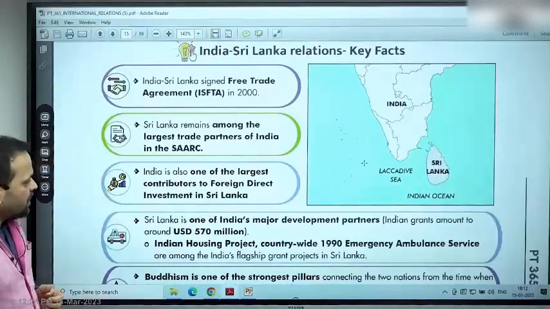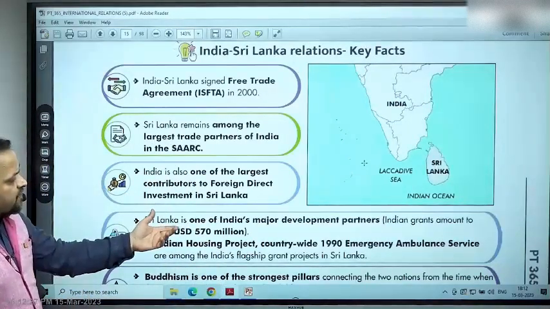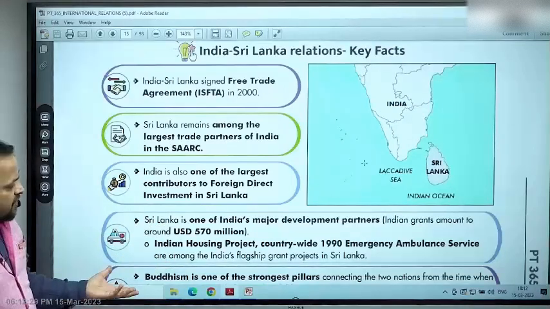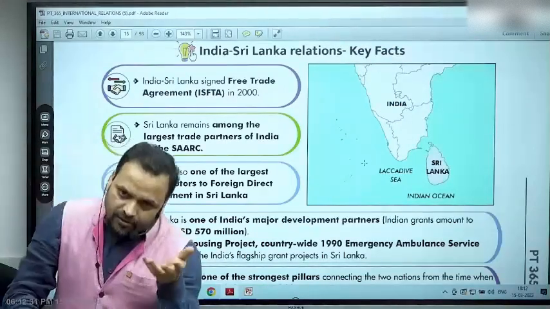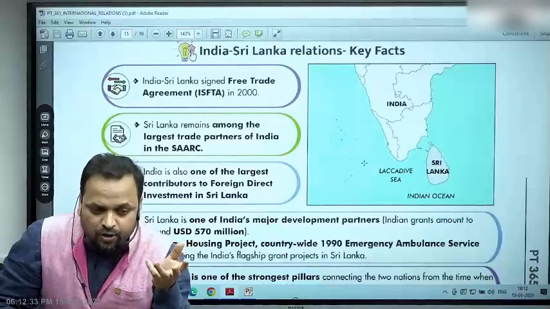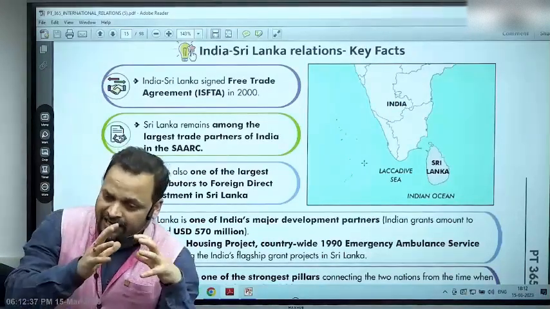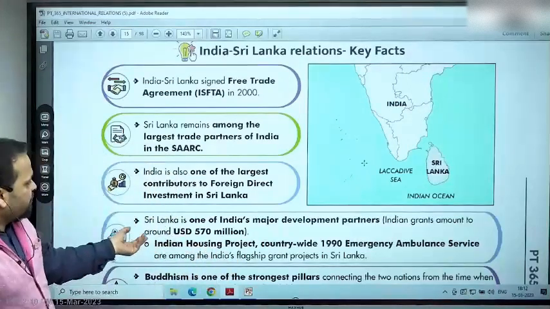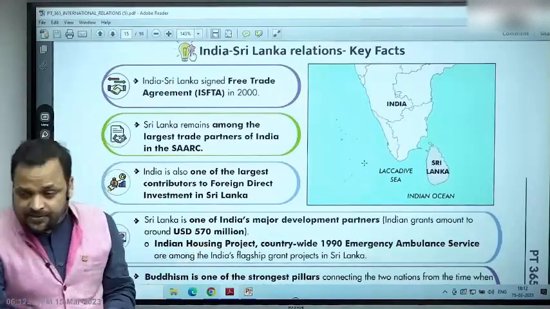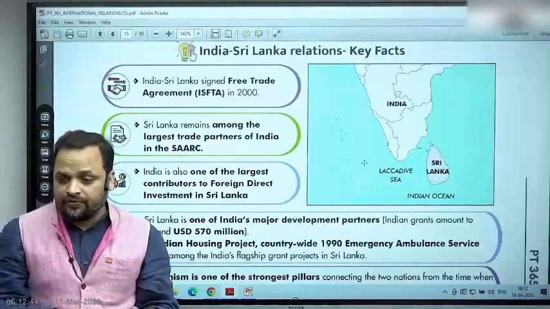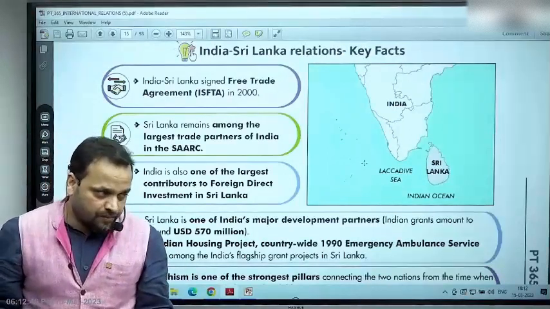Let's move forward. Sri Lanka is one of India's major development partners. So basically, we have provided nearly more than 3.6 billion US dollars of development assistance to Sri Lanka. It involves grants. So that is what has been mentioned here, 570 million US dollars of grants and various loans and project support that we have provided to Sri Lanka.